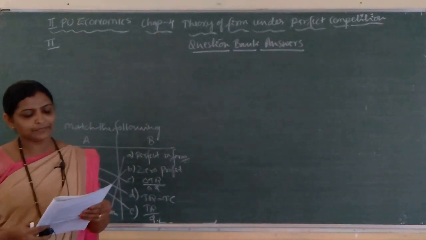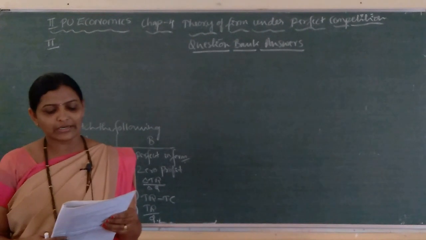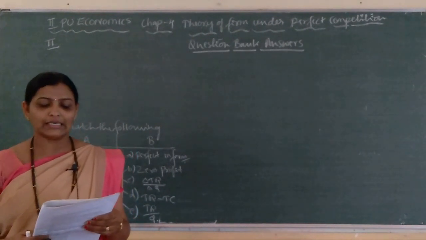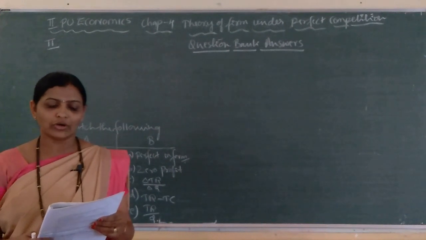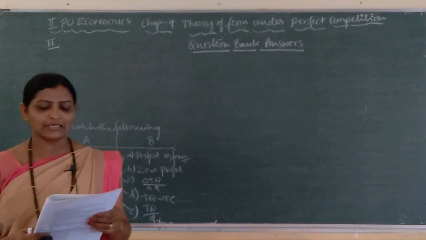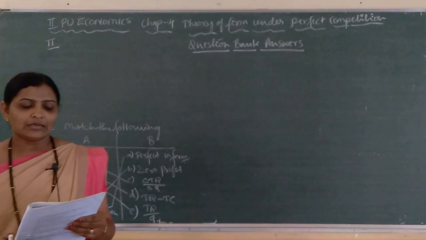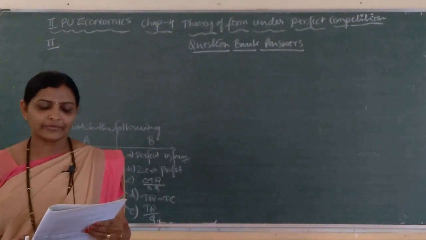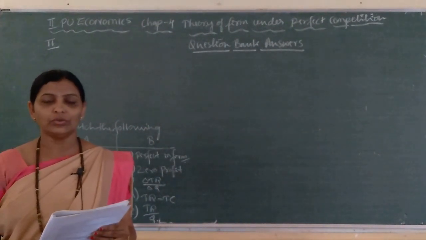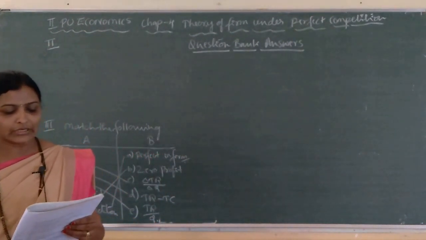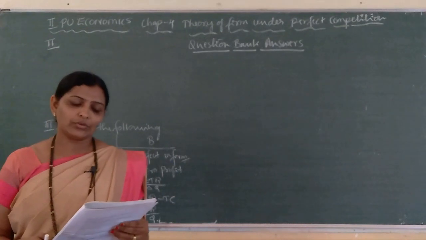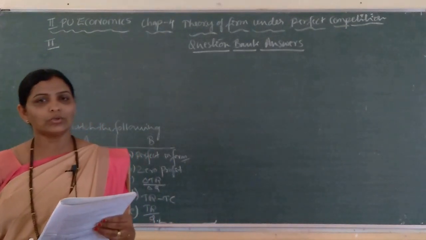Next, second question. The increase in total revenue for a unit increase in the output is: A. marginal revenue, B. average revenue, C. total revenue, D. fixed revenue. So, in this chapter we have learnt about marginal revenue, average revenue, total revenue.